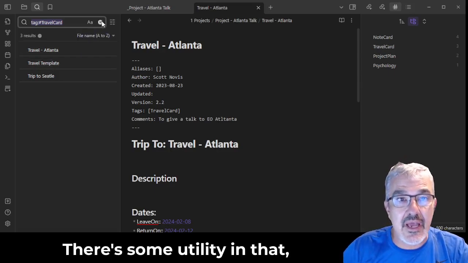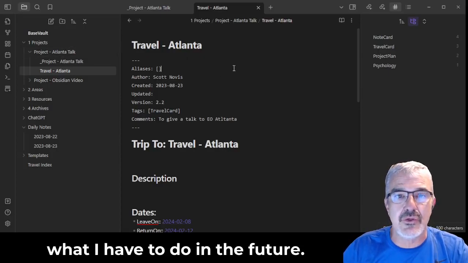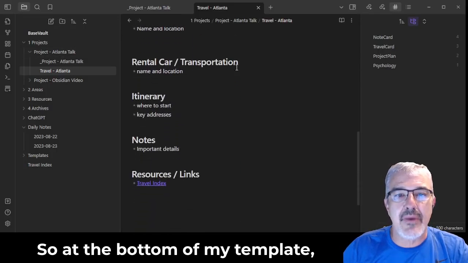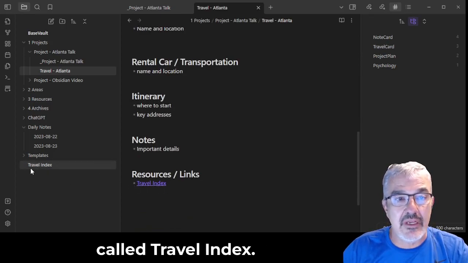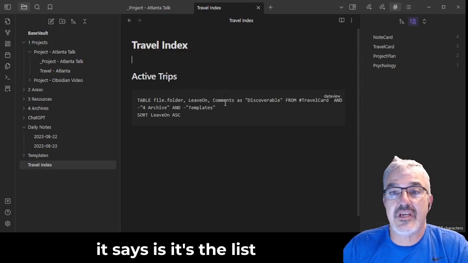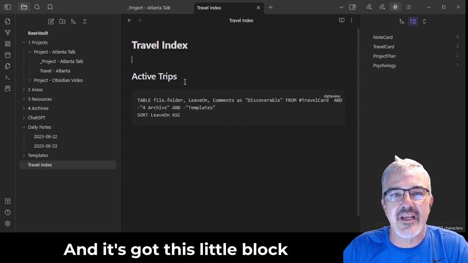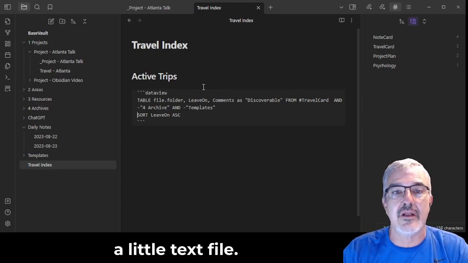There's some utility in that, but I'm really only interested in my active trips, what I have to do in the future. So at the bottom of my template, I link to a root level file called Travel Index. So let's click on that. And what it says is it's the list of all my active trips. And it's got this little block here that says Dataview, and it just looks like a little text file.